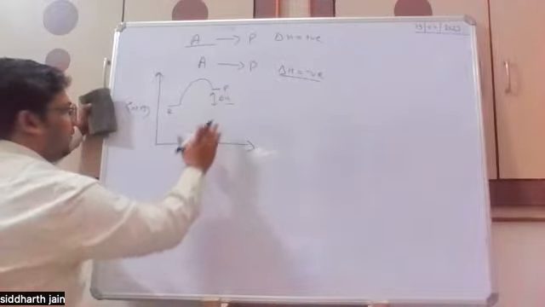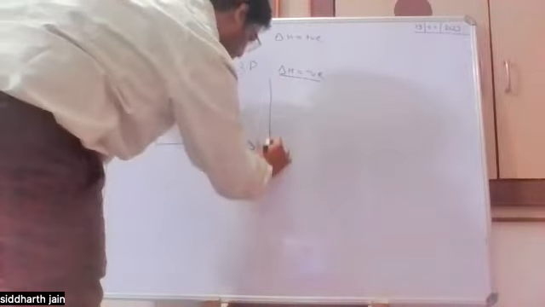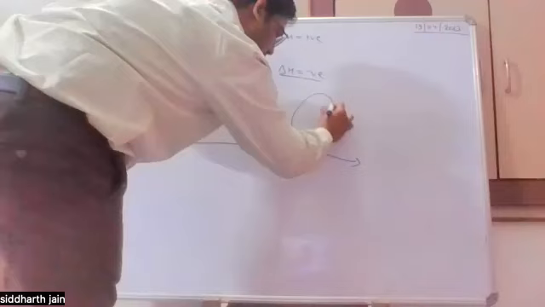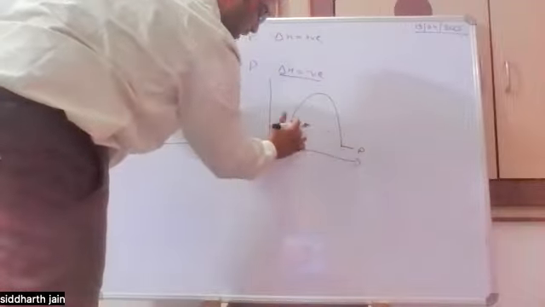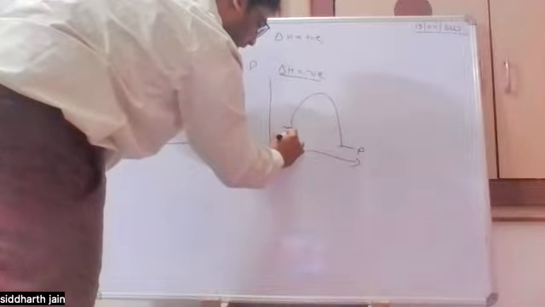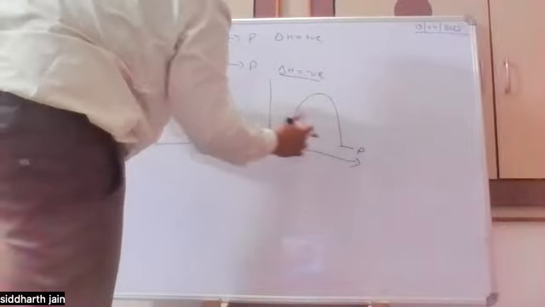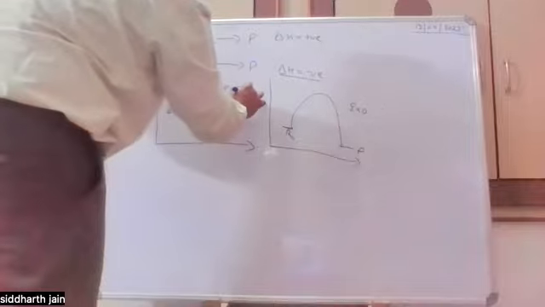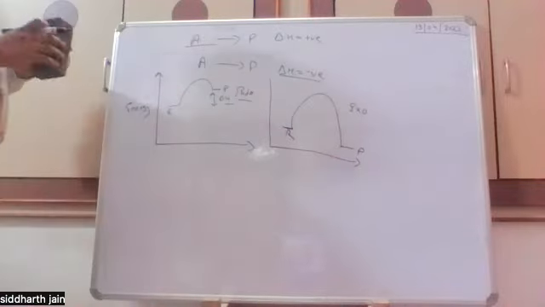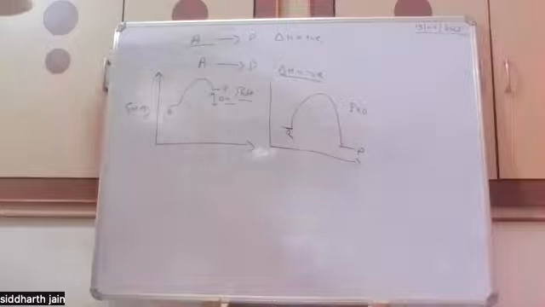But if the products have lower energy in the energy diagram, then energy is released from the product. So this is an exothermic reaction, and the other is a case of endothermic. So like this also we can understand endothermic and exothermic.